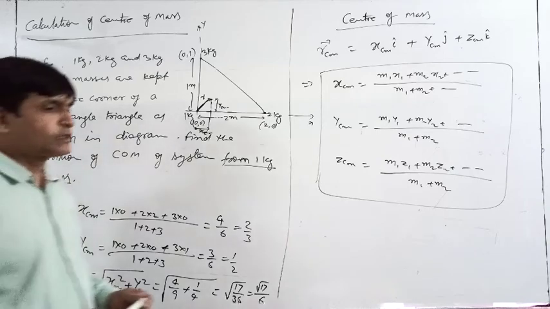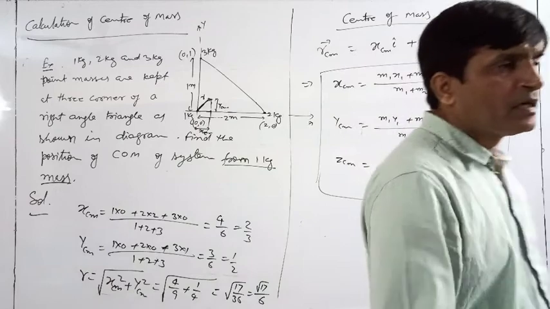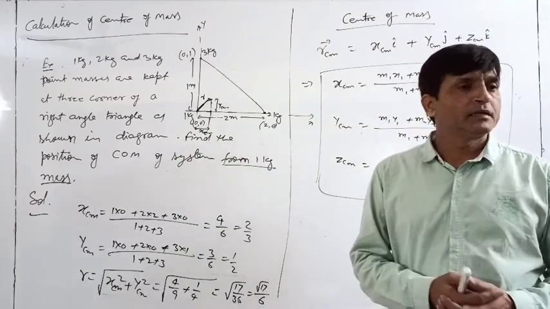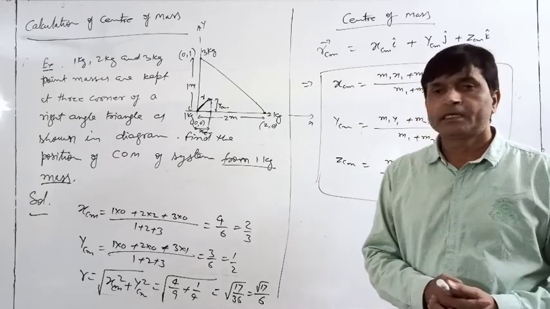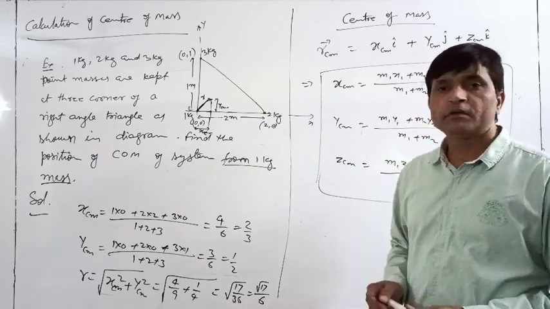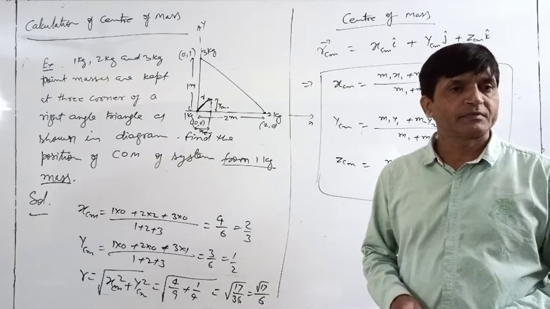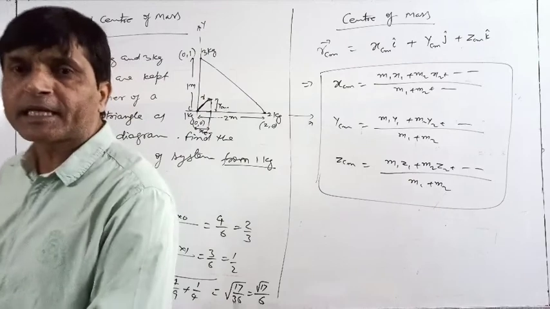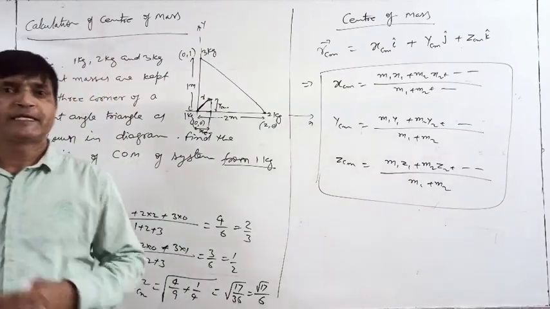So this is just a basic idea I gave you today. Tomorrow I will discuss some slightly more complicated problems and some more points related to center of mass. So what is the first main outcome of today's class? What is the need of center of mass?